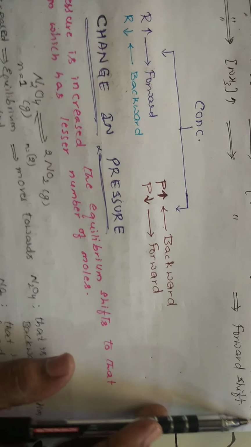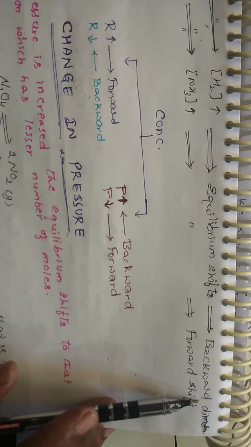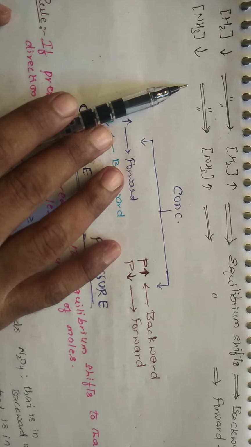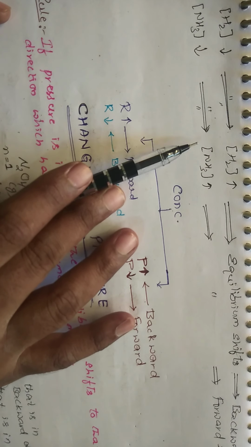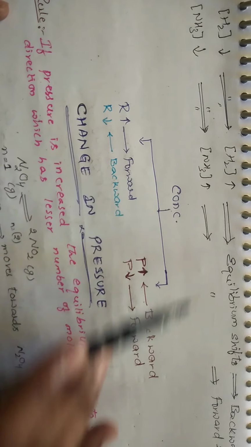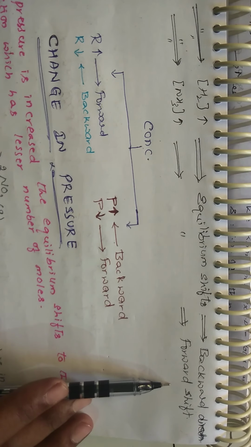So by disturbing the equilibrium of H2, if you decrease that, it moves in the backward direction. Suppose if you go for the decrease in NH3, so the equilibrium is getting disturbed, so it moves in the direction where NH3 should be increased again. So the equilibrium will be shifting in the forward direction.